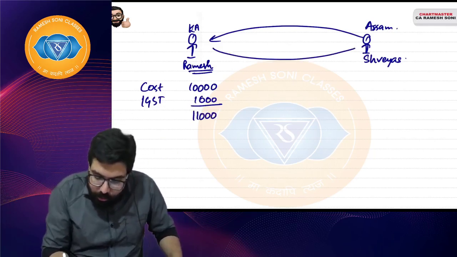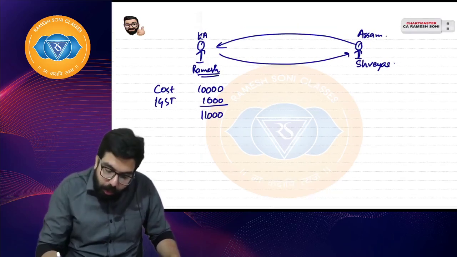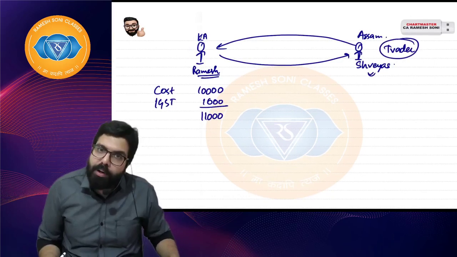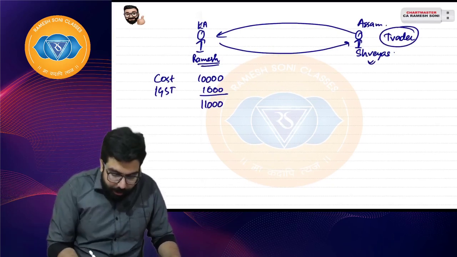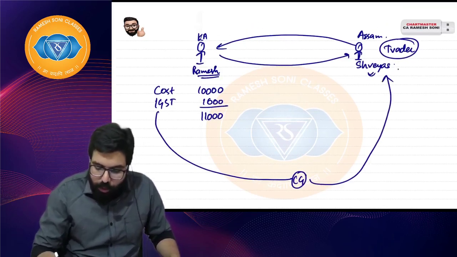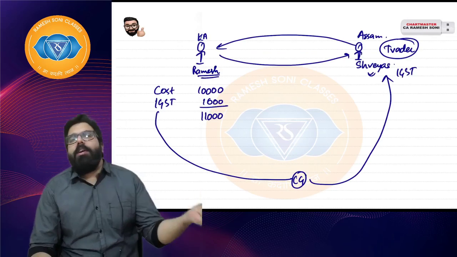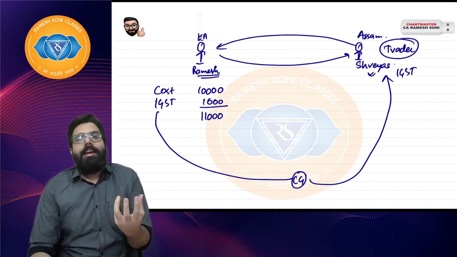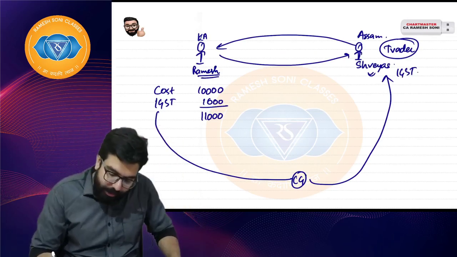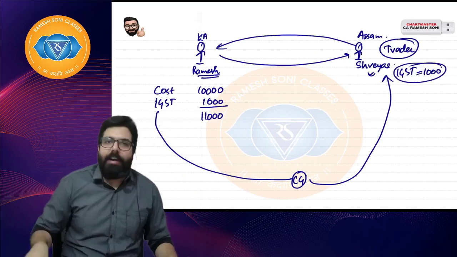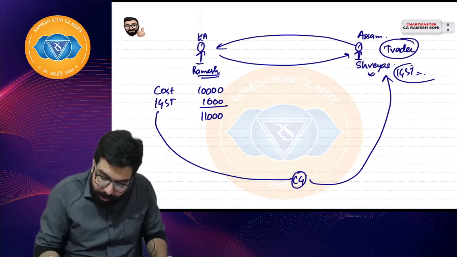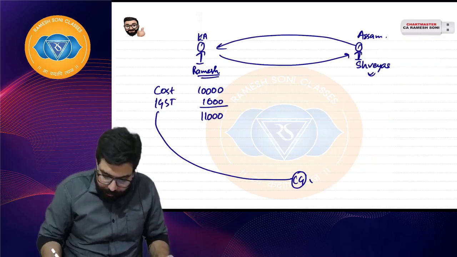Now this guy took the goods and went. If he is a trader, he will want the full credit, yes or no? So I will deposit this IGST to the central government and the central government will give him full IGST credit. When you get credit, there is no cascading effect because you will not add it to your cost. So he will get full IGST 1000 rupees credit. If you get credit, will you add it to your cost? No, sir. Right, everyone?